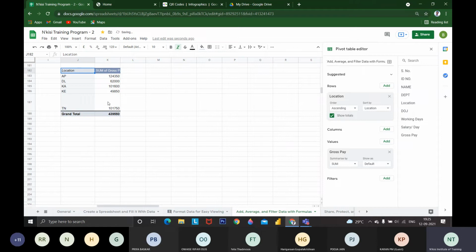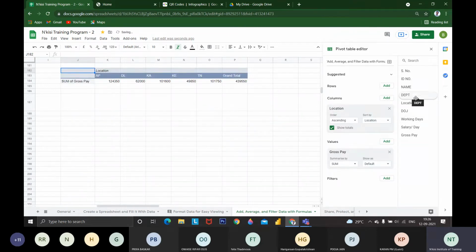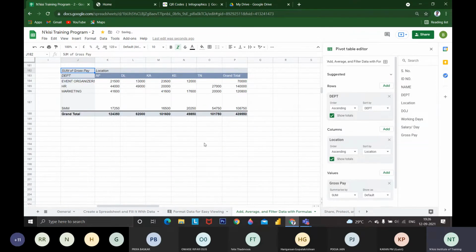In Tamil Nadu, I am spending 1 lakh. In Kerala, I am spending 49,000. In Karnataka, I am spending 1 lakh 16,000. Like that you can mention whatever things. If I want both the things, you can move one thing to columns and move one thing to the rows.